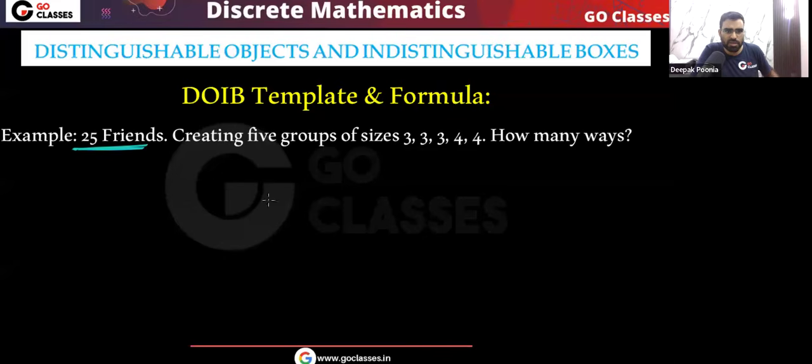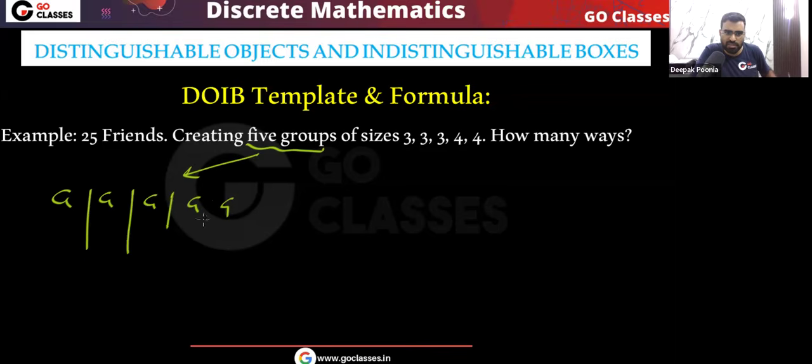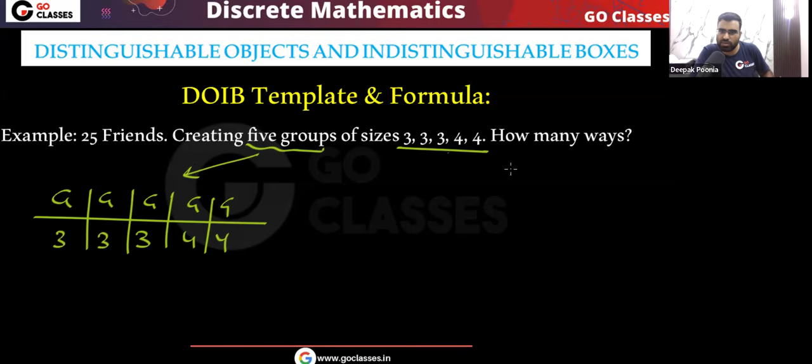Let's solve this question. 25 friends are there and you are creating 5 groups of size 3, 3, 3, 4, 4. Now how many ways will be there? Let's see this. So here you have 5 groups, unlabeled groups like this. And you can see this distribution is already given to you, that is 3, 3, 3, 4, 4. This is the distribution.